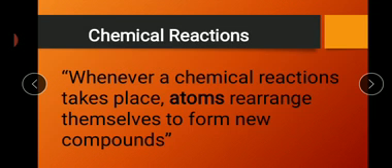Here is the answer: whenever a chemical reaction takes place, the atoms of the reactants rearrange themselves to form new compounds. Clear? There are two things, reactants and products. The atoms of the reactants rearrange themselves and change into new substances, that are compounds.